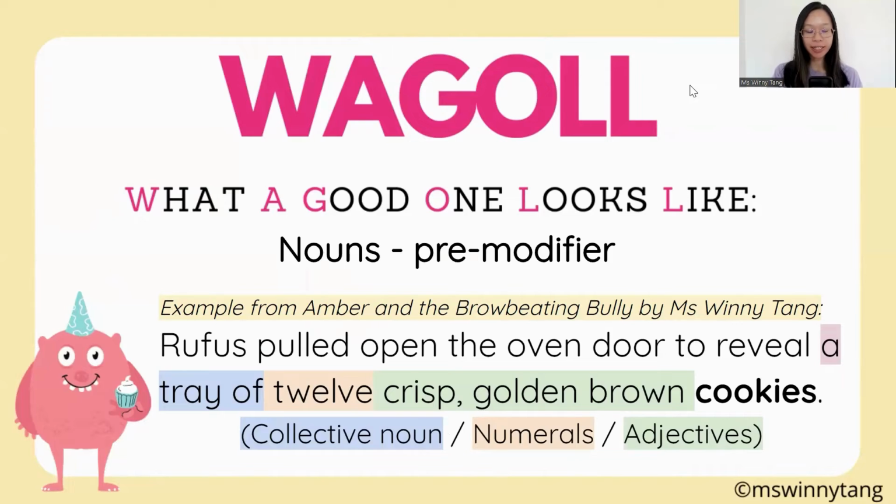We have the collective noun, a tray of, and then numerals to tell us how many, so a tray of 12, and then adjectives to describe these cookies. A tray of 12 crisp golden brown cookies. Yum. So that was an example of a pre-modifier.